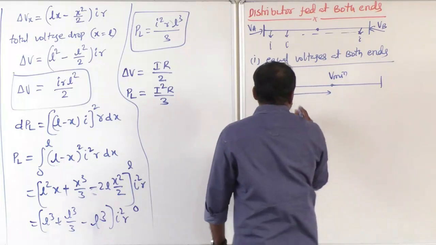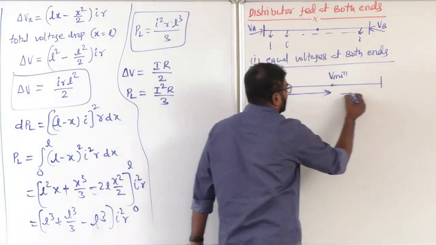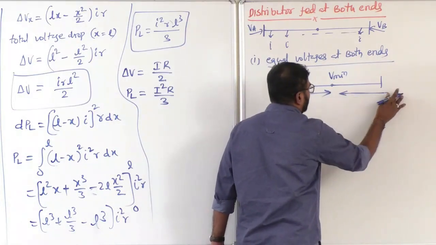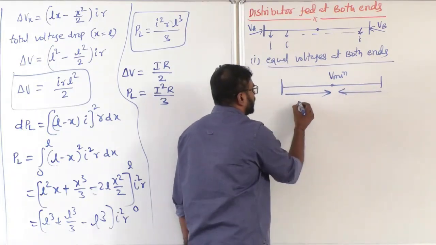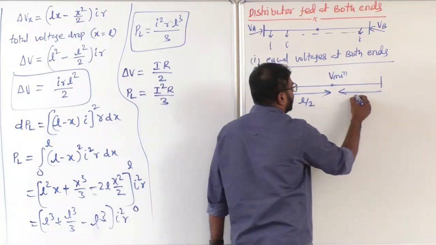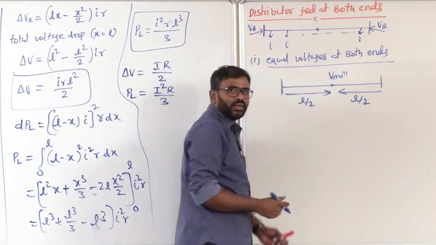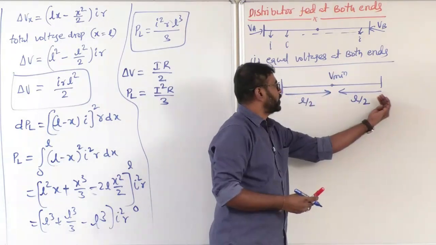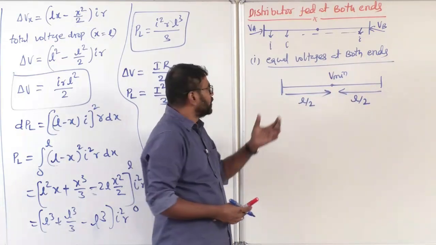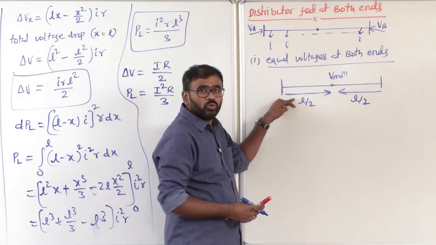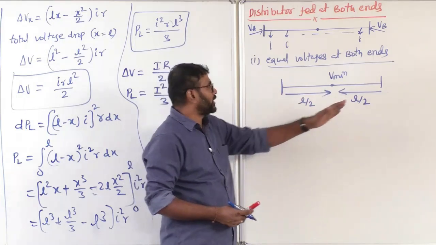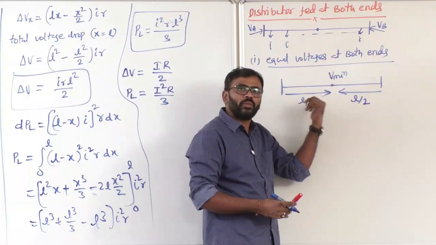So that means here the current is in this direction, and here the current is in this direction. Correct or not? Up to the minimum voltage location, the current is in this direction. Tell me what is the length here? L by 2. What is the length here? L by 2. Correct or not? The current is coming here, the current is coming here. So what is the current supplied by the source here? L by 2 times I. What is the current supplied by this source here? L by 2 times I.